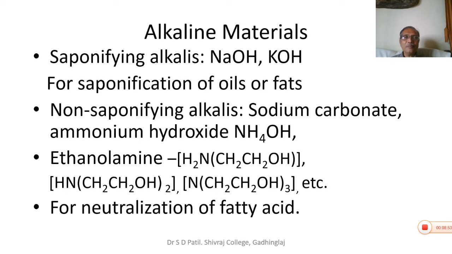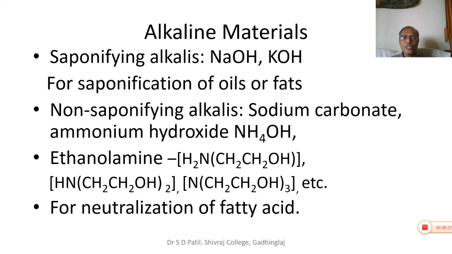So the triglycerides or fatty acids are to be converted into corresponding salts, and for that the process requires alkaline materials. There are two types. One is saponifying alkalis. Saponifying alkalis are used for soap manufacturing from oils or fats. These are comparatively chemically strong, and the common saponifying alkalis are sodium hydroxide and potassium hydroxide. The other category of alkaline material is called non-saponifying alkali. These non-saponifying alkalis are sodium carbonate, ammonium hydroxide, ethanolamine, etc.